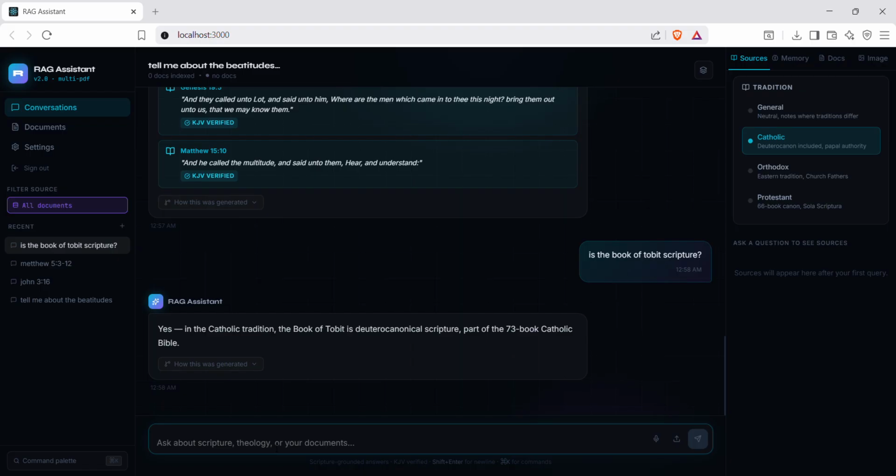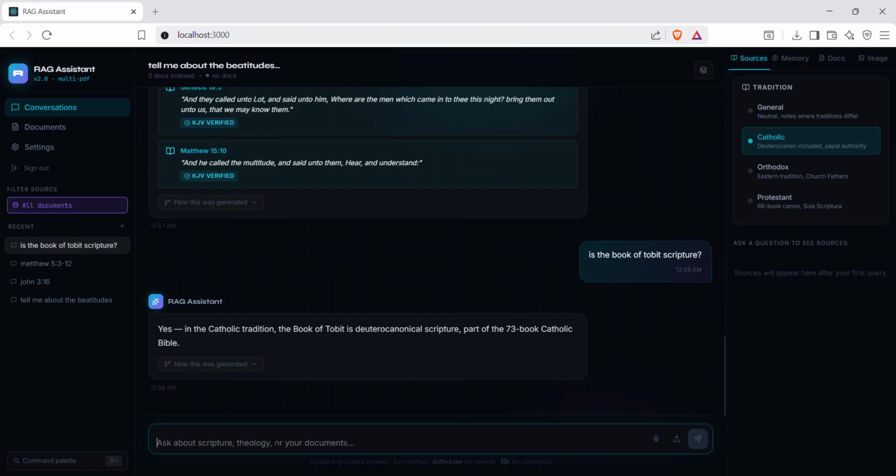This is one of the most important features, denomination awareness. I have selected Catholic and asked about the book of Tobit. This is a Deuterocanonical book. It's not in the Protestant Bible, but it is in the Catholic Bible. The system correctly identified that it's part of the 73 book Catholic canon.